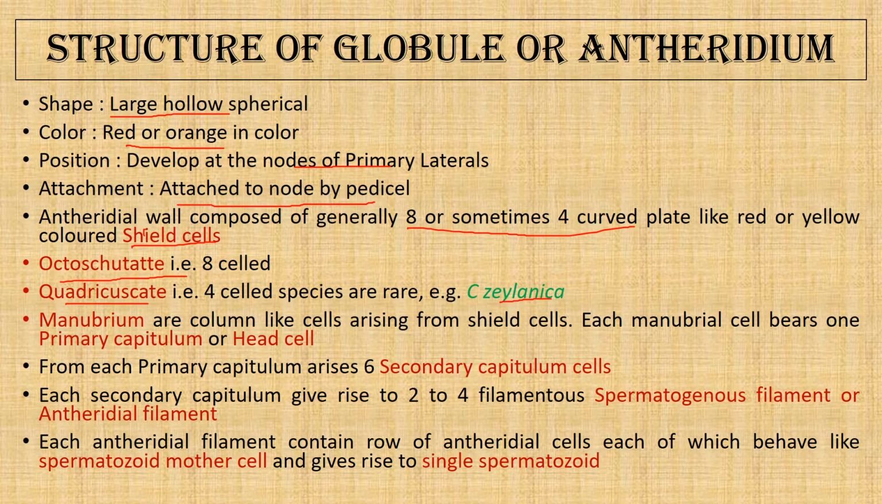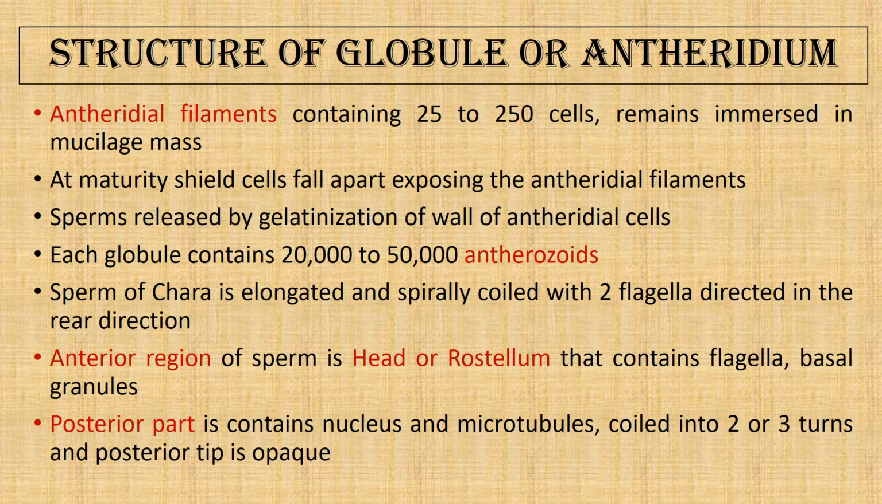that is in Chara zeylanica. And from the shield cell arises the manubrium, which in turn gives rise to the head or the primary capitulum, and the primary capitulum gives rise to the secondary capitulum, and from the secondary capitulum arises the spermatogenous filament or the antheridial filament, and from each antheridial filament arises a row of antheridial cells, and each antheridial cell gives rise to a single antherozoid or spermatozoid.